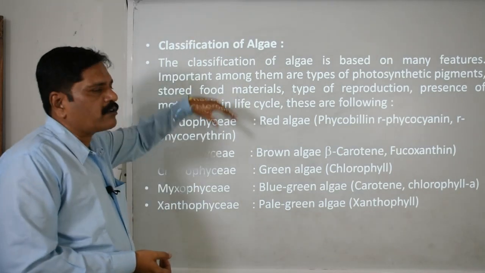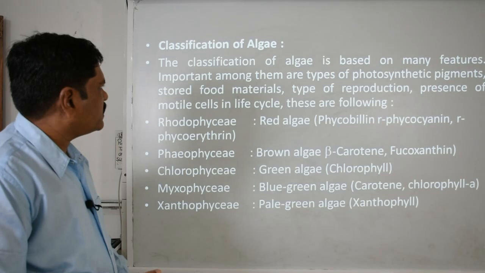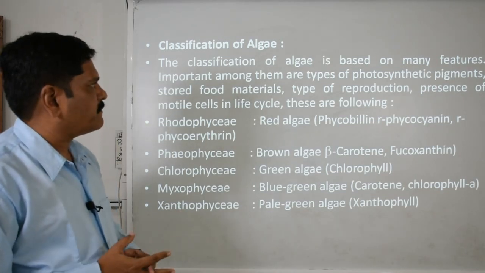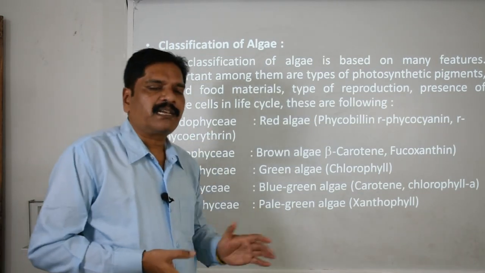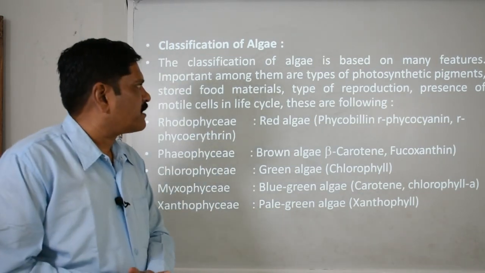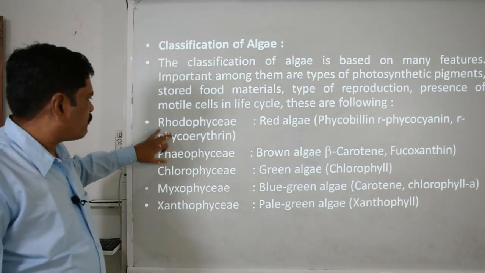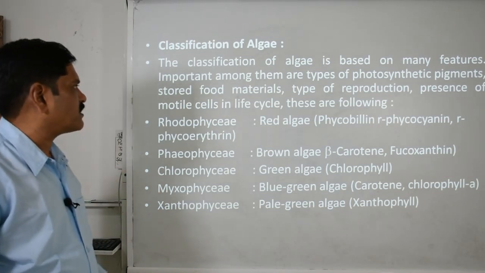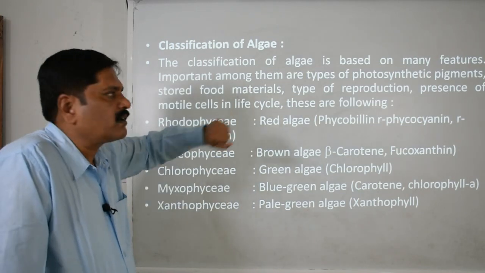Clear? Now we are going to discuss the classification of algae. Basically, on the basis of their photosynthetic color pigment, the mode of reproduction, and the presence or absence of motile cells in the life cycle, we can categorize them into Rhodophyceae, Phaeophyceae, Chlorophyceae, Myxophyceae and Xanthophyceae. These are based on the color pigment.